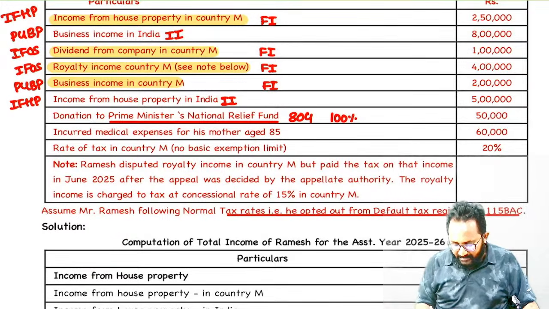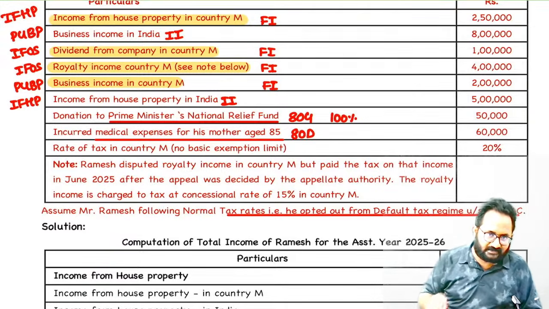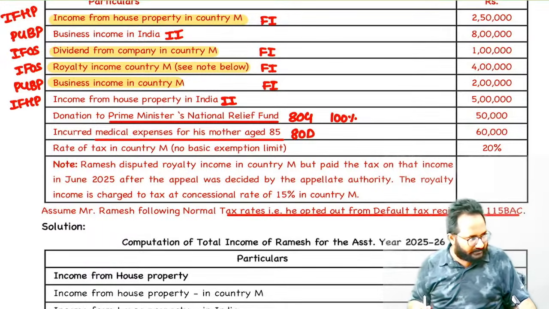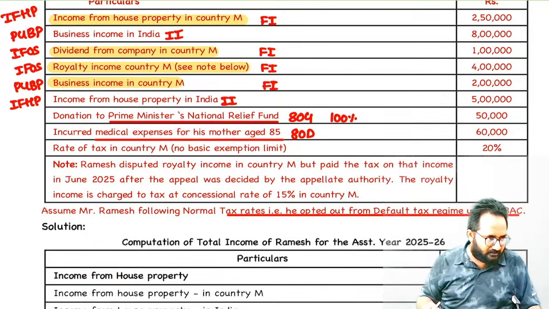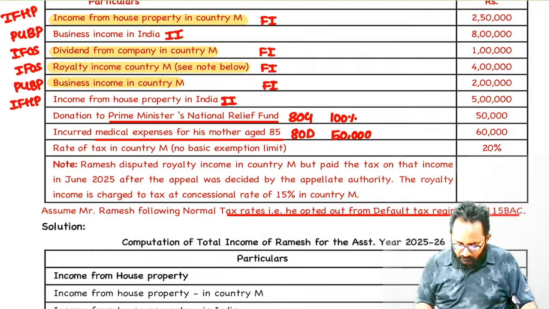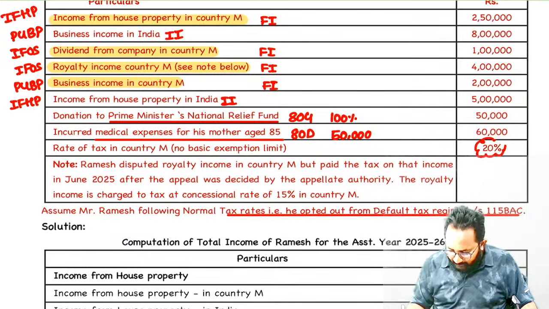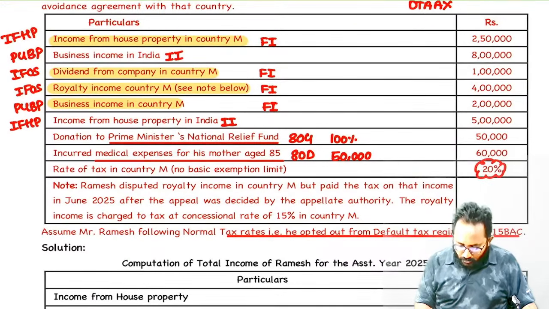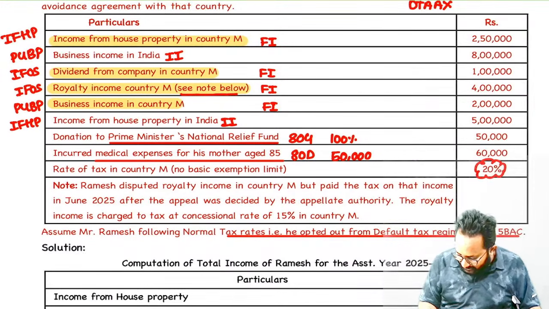Deduction. Medical expenditure incurred for the mother, if there is no medical insurance policy, we can take deduction of how much, ma? 50,000. Yes, here 60,000 is given, but we can take the deduction of 50,000. In that country, what is the rate? 20%. But here you have to check the note point clearly.